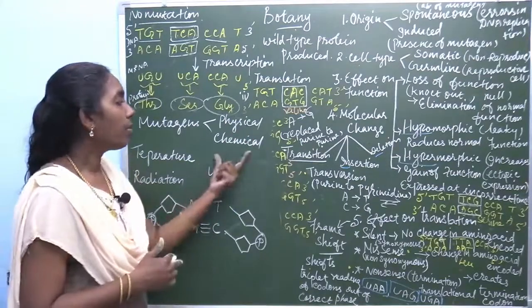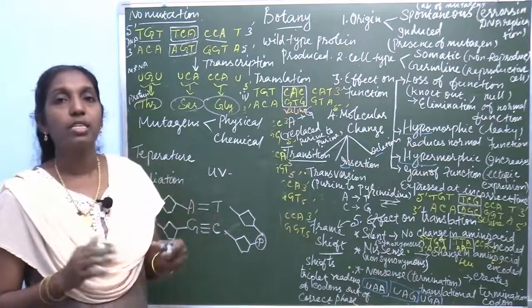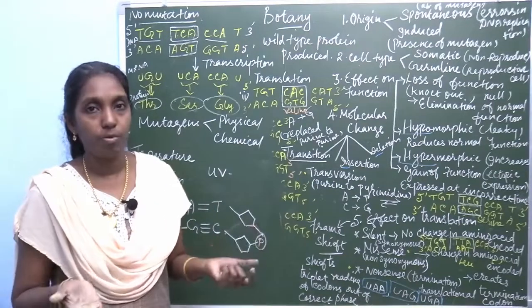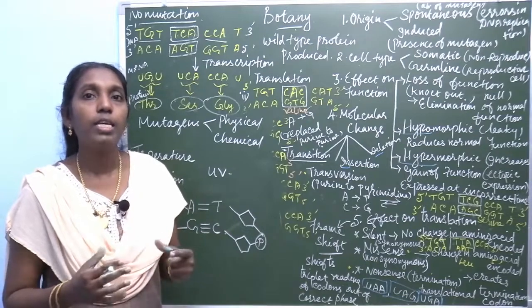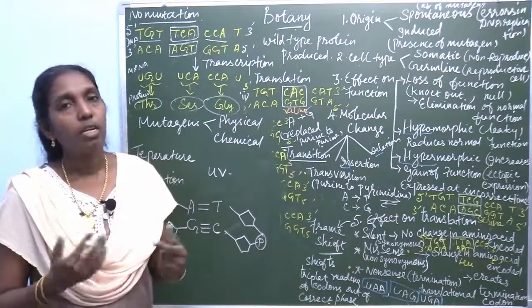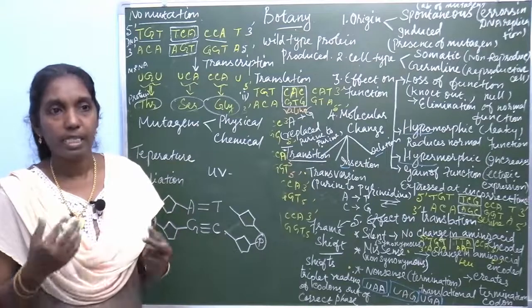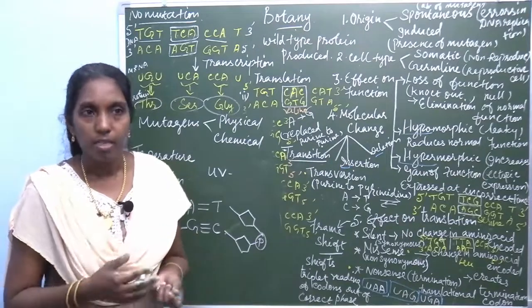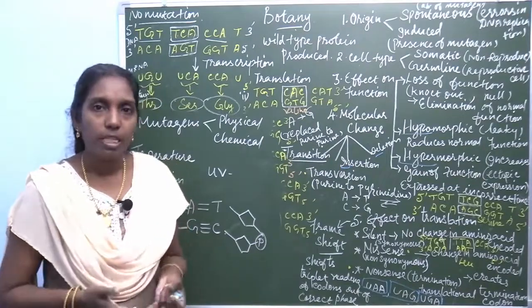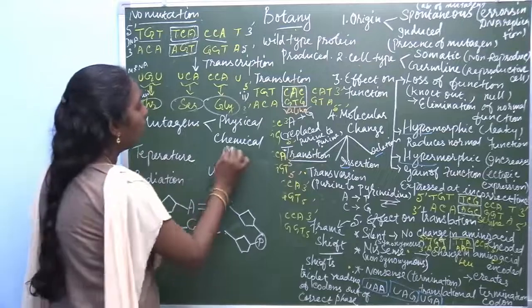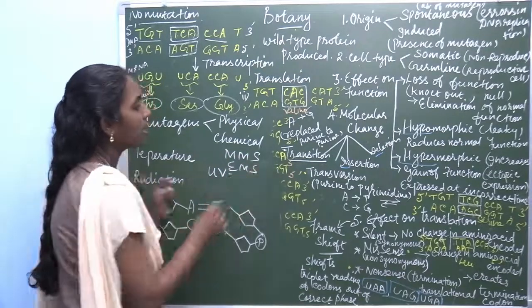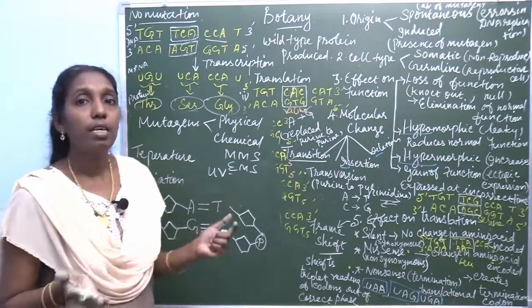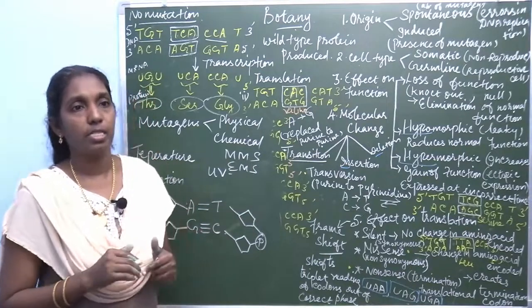There are also a number of chemical mutagenic agents. Chemical mutagenic agents are chemical compounds, like mustard gas, nitrous acid, methyl methane sulfonate, ethyl methane sulfonate. These are all chemical mutagenic agents.